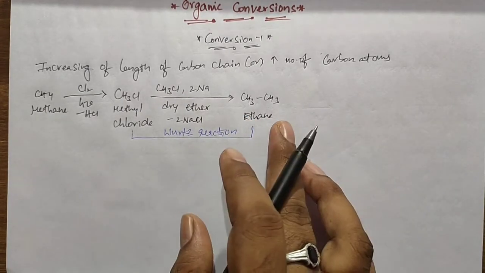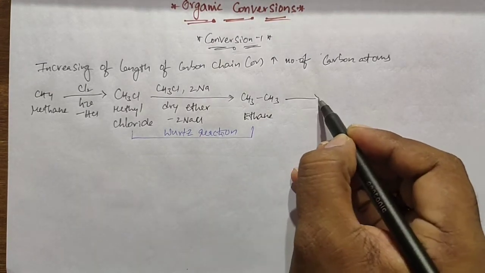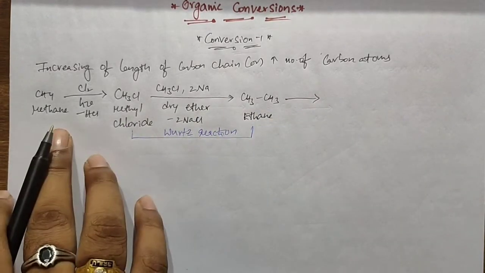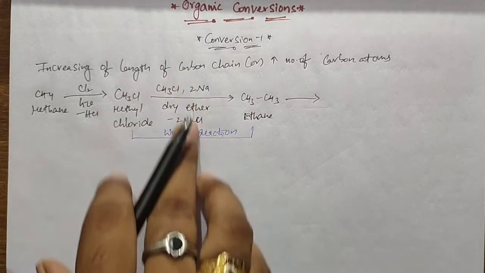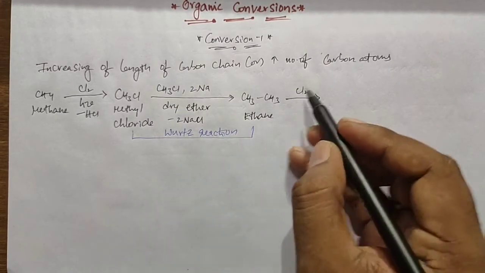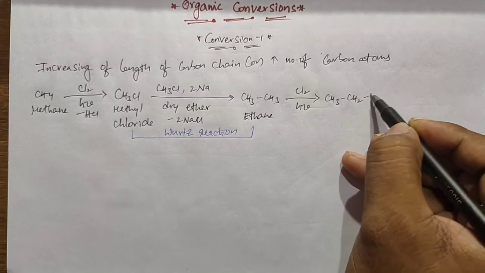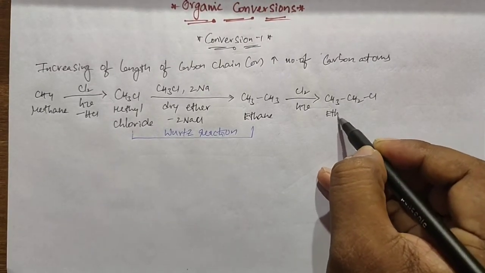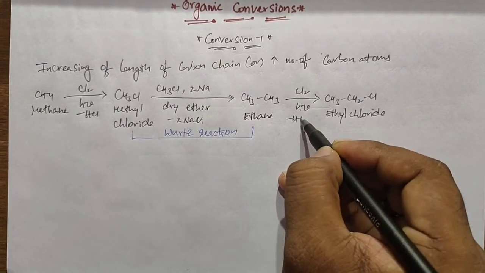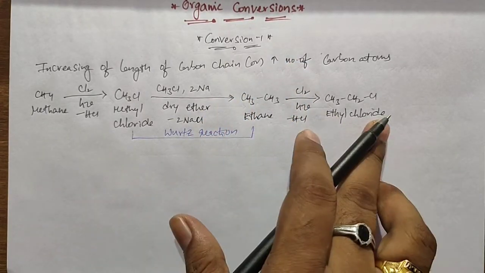In the next step, these two carbons can be increased to 4 carbons. For this, I repeat the same process. First we do chlorination in presence of sunlight, and in the second step we do the Wurtz reaction. When ethane reacts with chlorine in presence of sunlight, it forms ethyl chloride by the loss of hydrogen chloride.